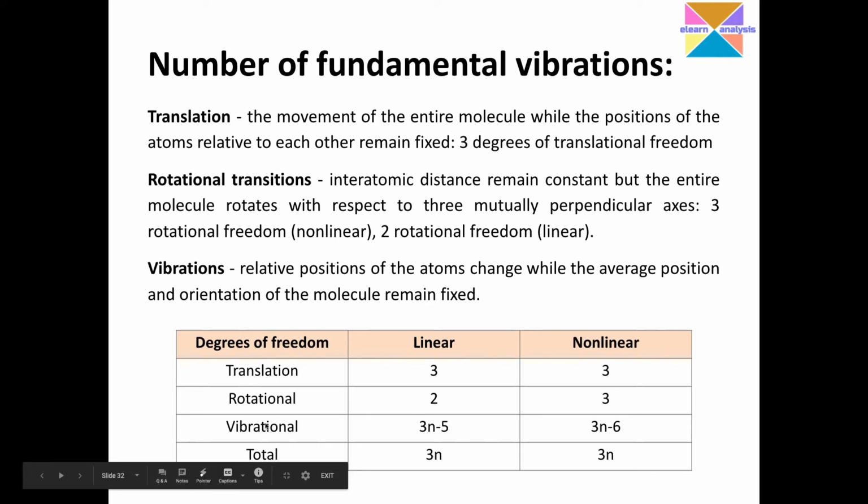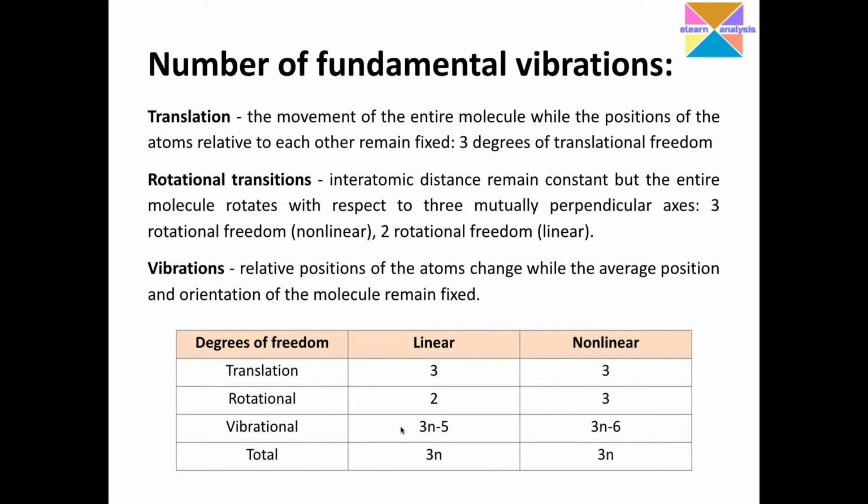And whatever is remaining, if we have a number of atoms n, when you substitute in this particular formula, 3n minus 5 for a linear molecule, the remaining degrees of freedom will be accounted for by vibrational. If I have three atoms, I substitute n is equal to 3, 3 3s are 9, 9 minus 5 is 4. Then 4 vibrational degrees of freedom are possible for a triatomic linear molecule. That is how we calculate.